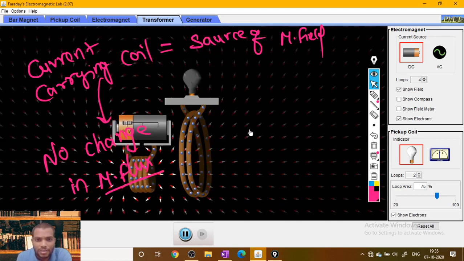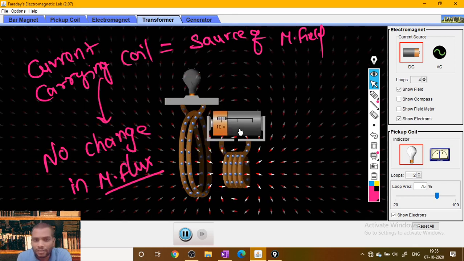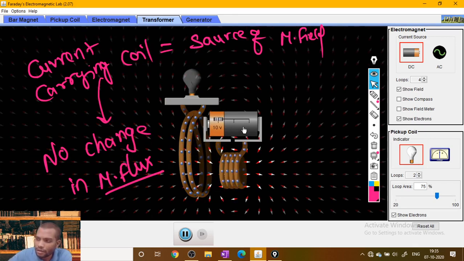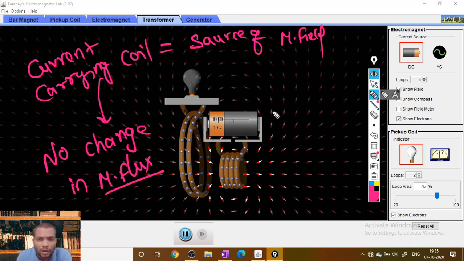These are the experiments which show as experimental evidence that a change in the magnetic flux causes current here. These experiments were performed by Henry and Faraday.